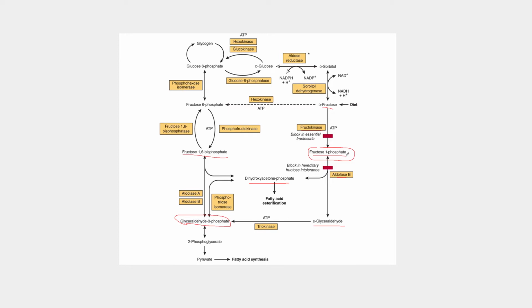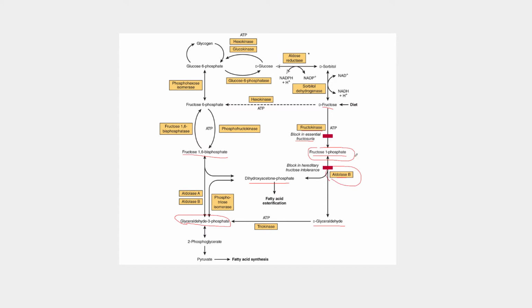The first is essential fructosuria, and that's caused by a deficiency in fructokinase. A deficiency in fructokinase is a benign genetic disorder. In this case, an individual will have fructosuria, which simply put is fructose in the urine. As fructose in this case is not phosphorylated and trapped in the cell, any ingested fructose is shed in the urine. In contrast, hereditary fructose intolerance is caused by a deficiency in aldolase B.